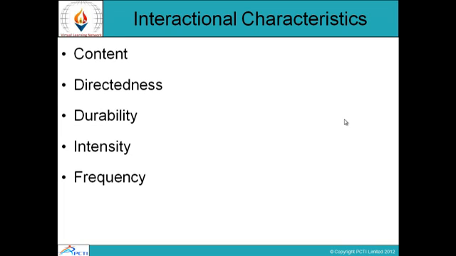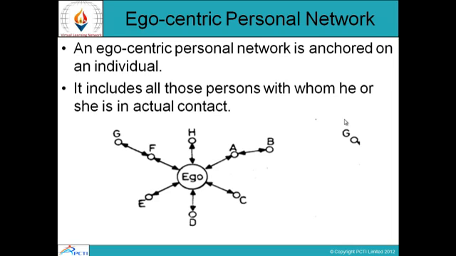Interactional characteristics: content, directedness, durability, intensity, as well as frequency. So all these are the elements which characterize interactional characteristics, meaning the content, what one is talking, the direction, the durability, how much time the relationship exists, the intensity, as well as the frequency.